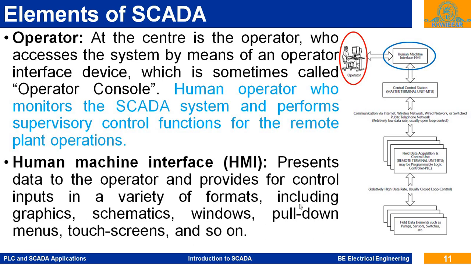By using this mimic diagram, these graphics, these schematics, we can represent the plant, we can represent the process in terms of graphics.